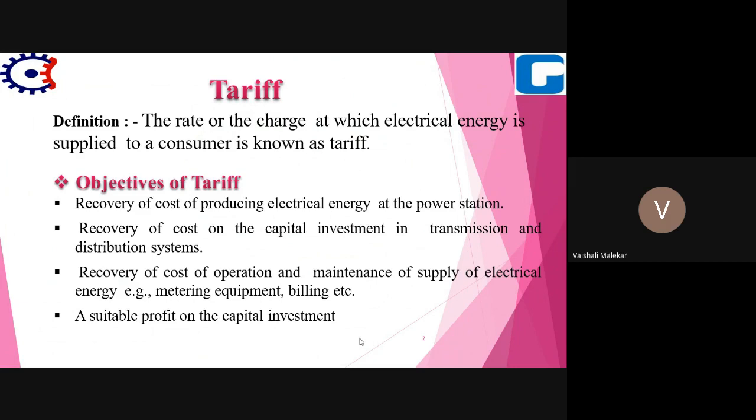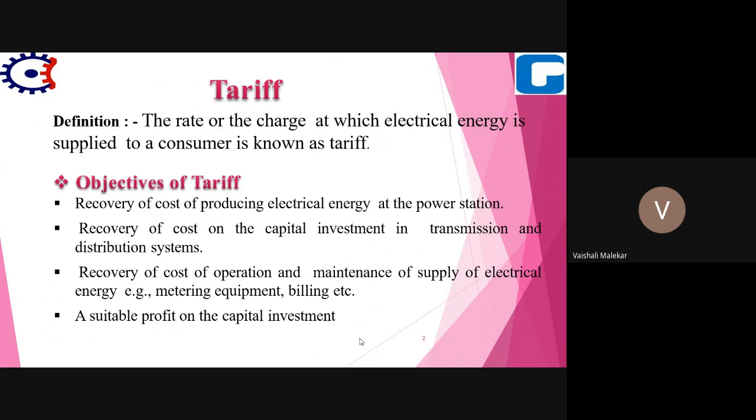Maintenance in the transmission system is also required: substations, transformers, transmission lines, and switchgears. Metering equipments are required for taking electricity readings, and then billing. So all these costs we have to pay in terms of tariff.